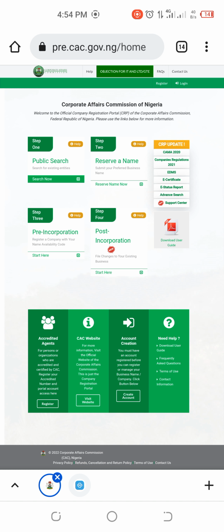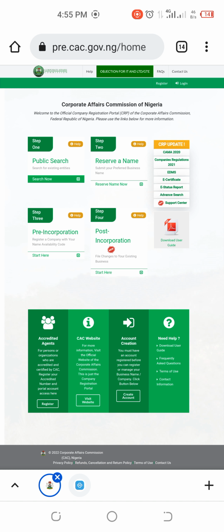Okay, so we have 4 steps in this business, in this portal. One is public search, where you search for a company, for the name that you want to register, to know if it has been registered or if there are similar names, so that you can make it more unique, to avoid denial when you send for reservation.